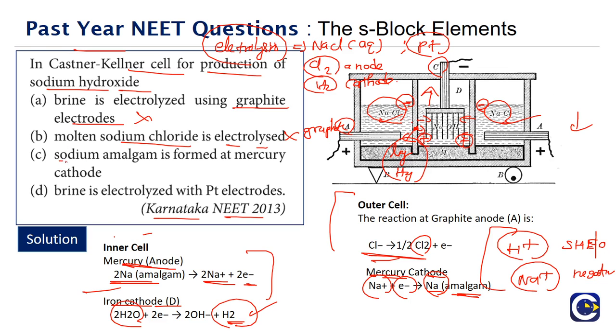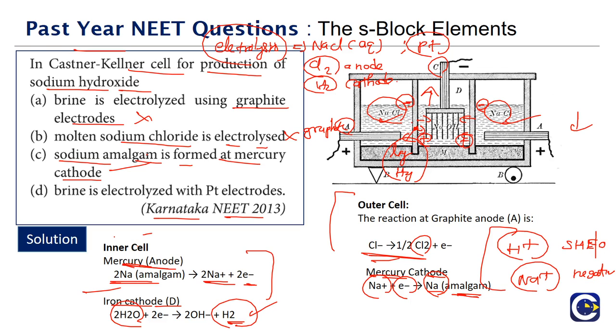Option C is saying what? Sodium amalgam is formed at the mercury cathode. That is correct. So at the mercury cathode, we are talking about the outer cell. What is happening? Sodium amalgam is basically formed. In fact, that is the reason why the discharge of Na+ is happening over the discharge of H+. So the correct answer is option C.